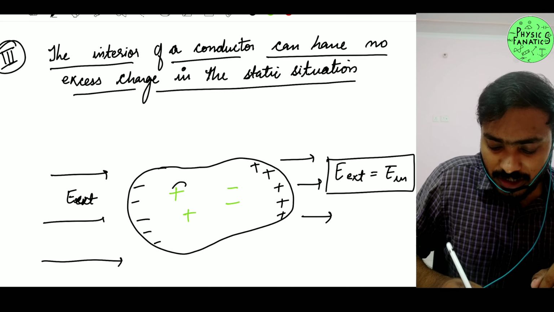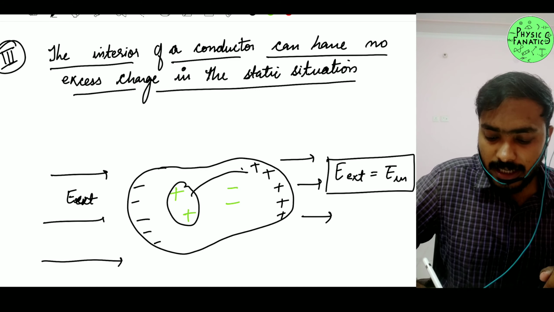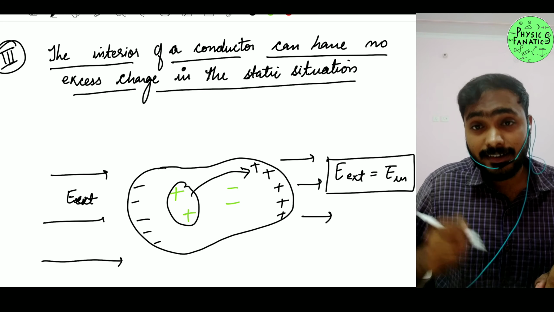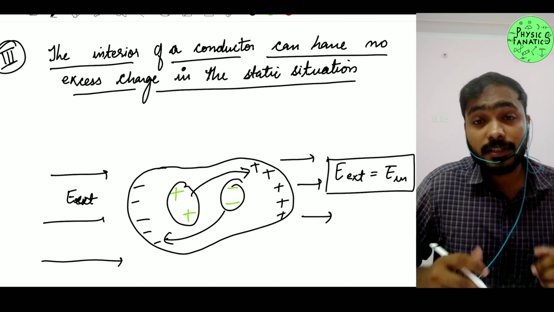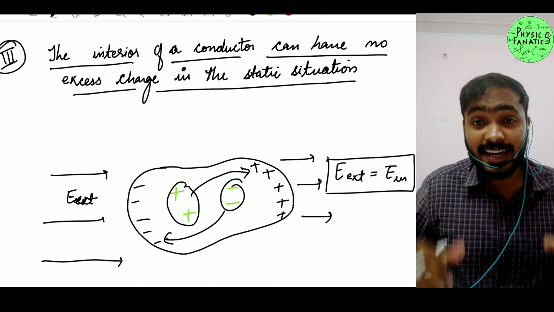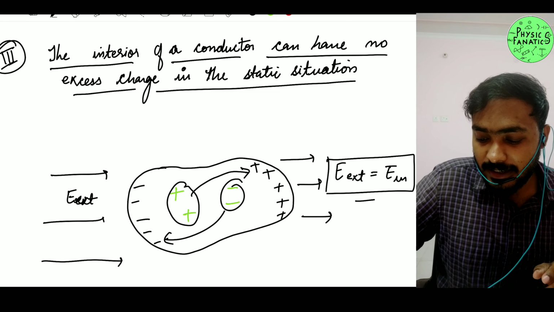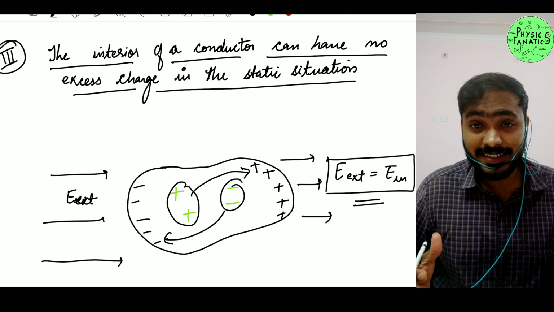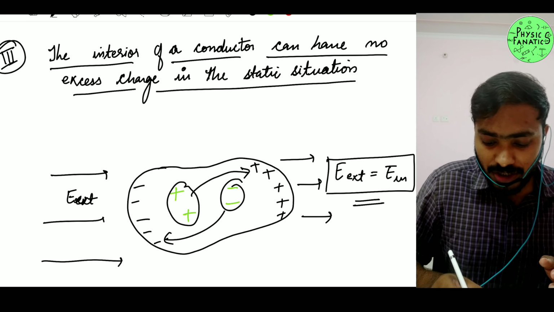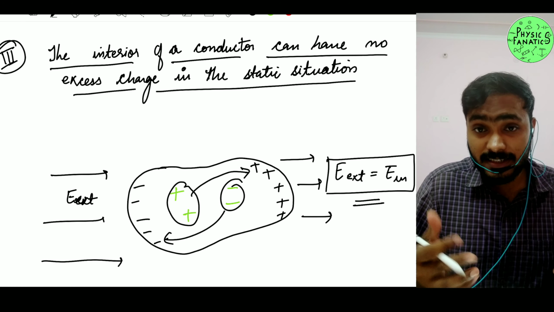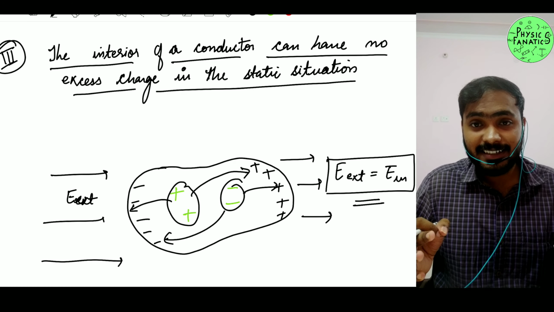Now these additional charges which I have provided, these positive charges again will go to the right hand side of the conductor, and the negative charges will go to the left hand side of the conductor, and hence making it again a static situation. I hope you guys can understand, right? So again static situation happens. So all the charges that I'm giving are actually going to the surface here. Can you guys see that, right?